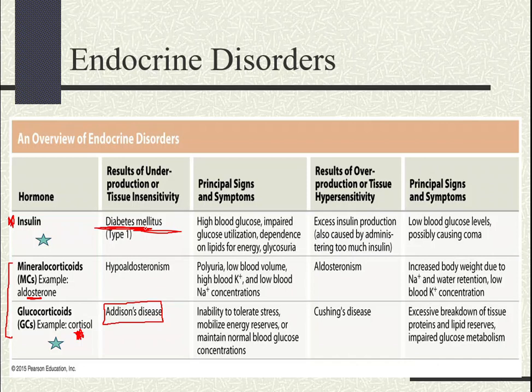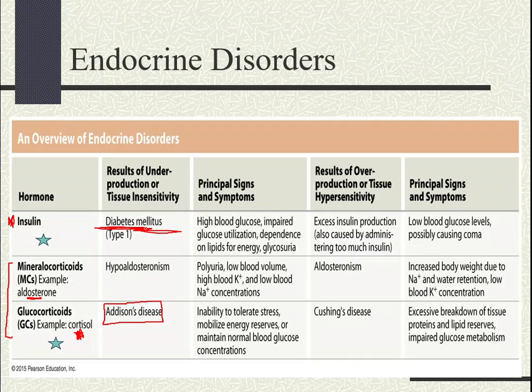Now, let's talk about your cells. If the cells cannot gain access to glucose, they will begin to starve. They become glucose deficient. Are you following? And that will basically trigger your body to want to eat more. So you begin to experience persistent hunger. Okay? So this leads to what? Polyphagia, which is basically excessive eating. You're just eating and eating, and the reason is because the cells are unable to access the glucose in the blood. Are you following? So this is what we see with diabetes.